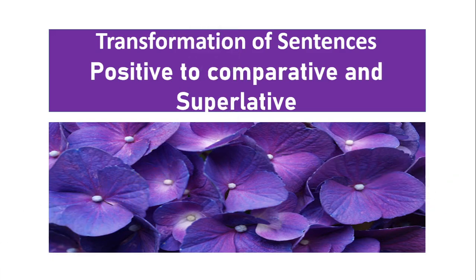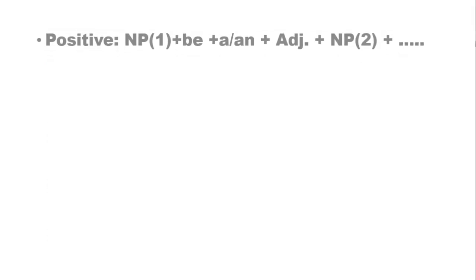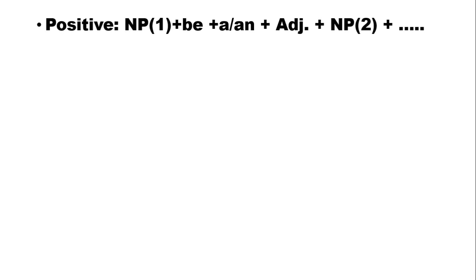Dear boys, today we are going to discuss transformation of sentences, changing sentences from positive to comparative and superlative. Firstly, here you see the structure of a positive sentence, I mean the structure of positive degree.